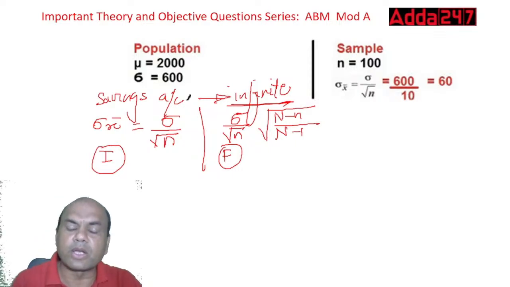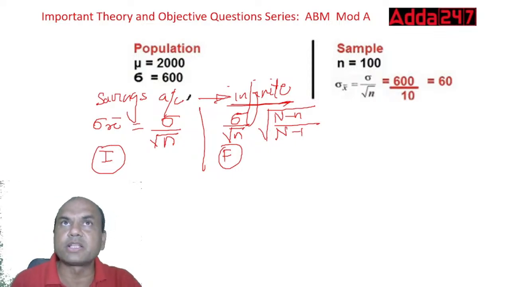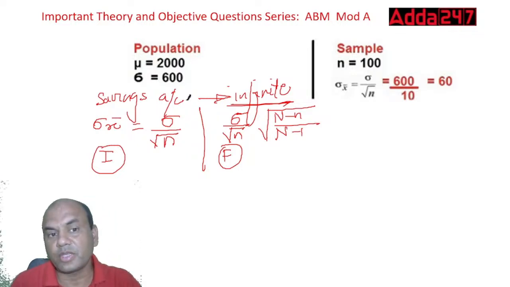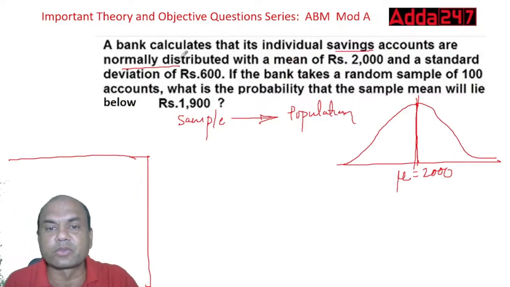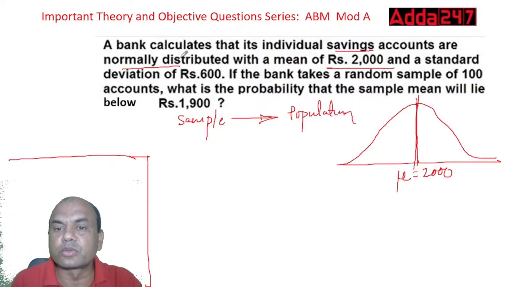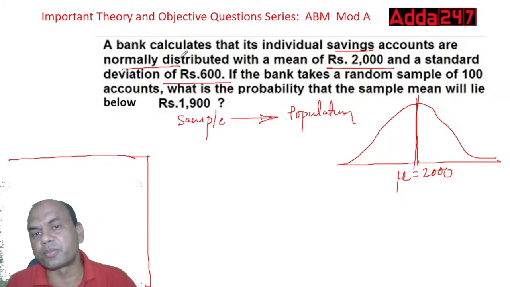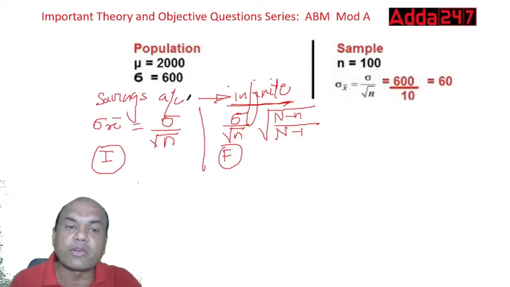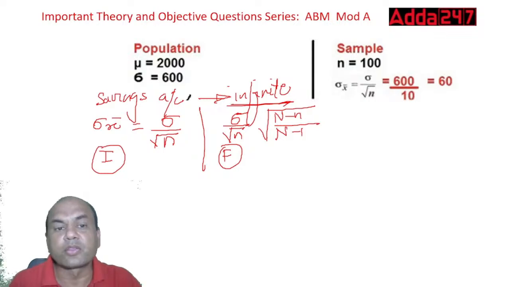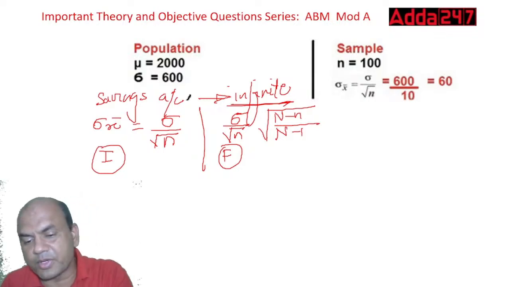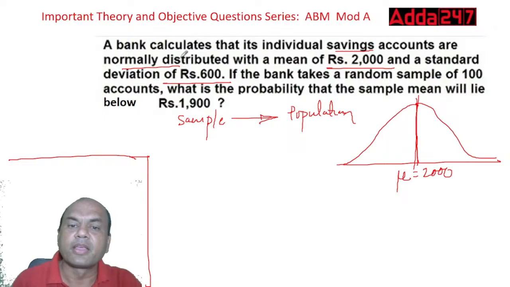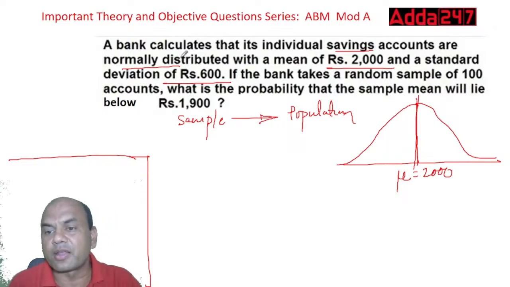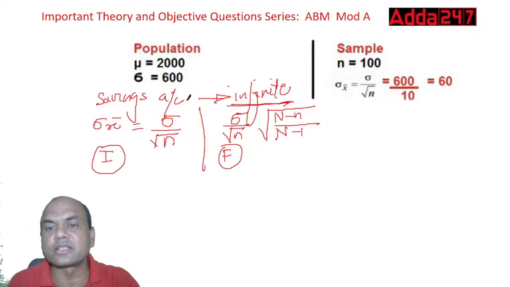Now look at this. What is given in the problem? The mean is given as 2000 and the standard deviation is given as 600 for this population. Standard deviation means how much the values deviate from this mu. Now what about the sample? They have given that the bank takes a random sample of 100. So 100 is the sample size, small n is 100.